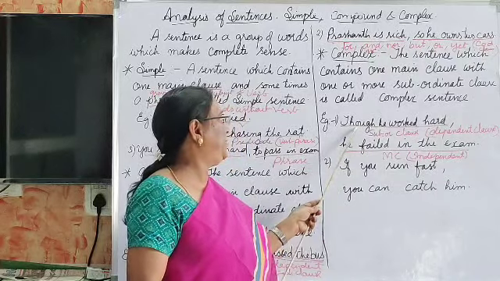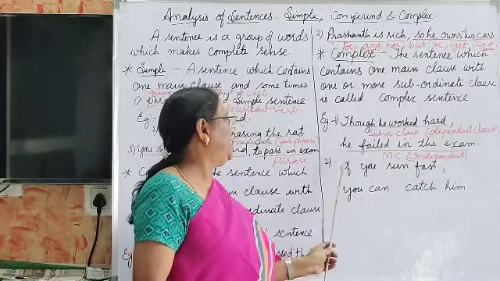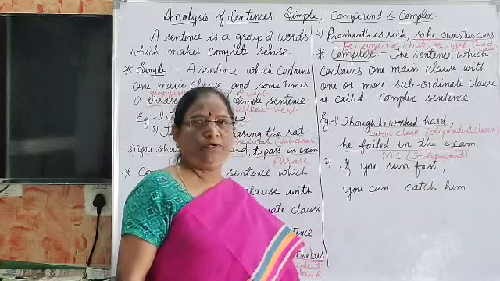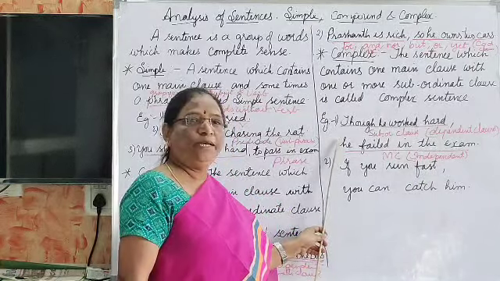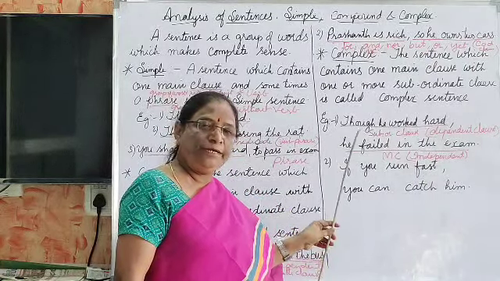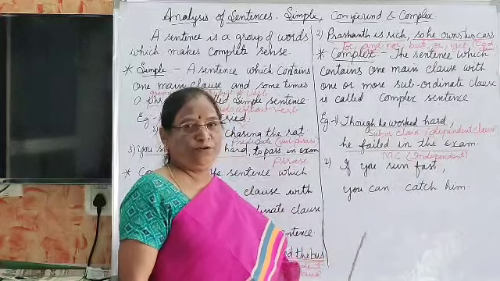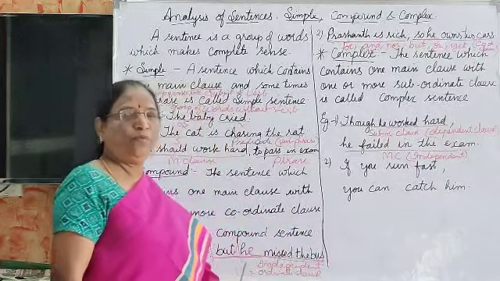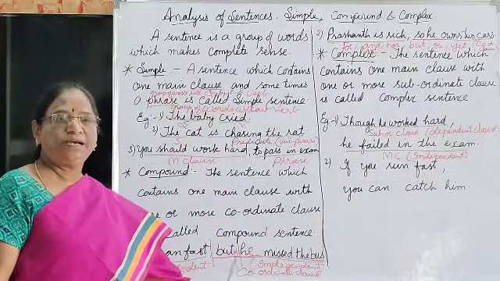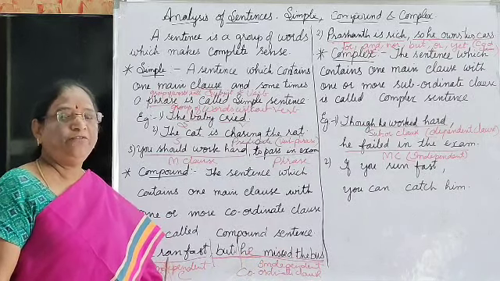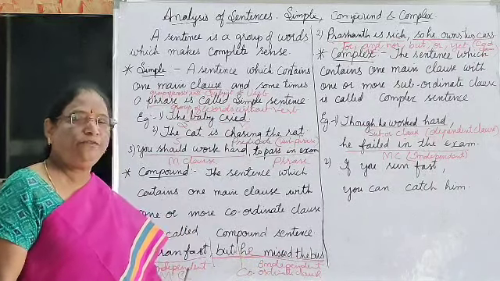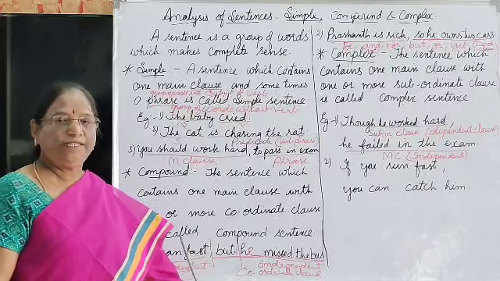So, this is dependent. Though he worked hard, he failed in the exam. That's why a complex sentence has one independent clause and one dependent clause, whereas in a compound sentence, both the sentences are independent. We join those two with the help of a coordinate conjunction.